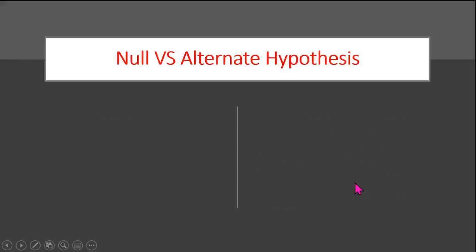We can also classify our hypothesis in terms of null or alternate hypothesis. A null hypothesis states that there is no relationship. There are different kinds of tests where you have a default null hypothesis, and if the probability is less than 0.05, we say that the null hypothesis is rejected. And when the probability is less than 0.05, we say that the alternate hypothesis, where we are stating there is a relationship, is accepted. So that is something that we need to keep in mind.